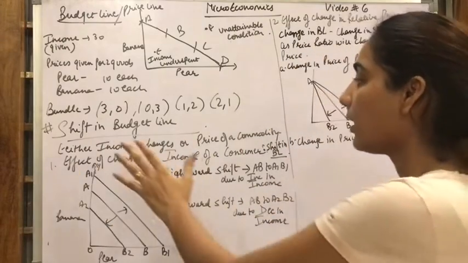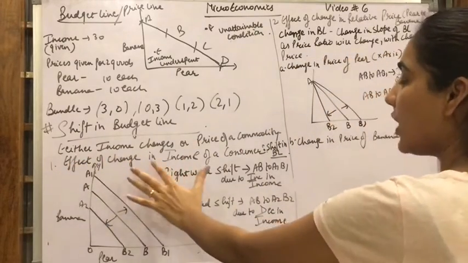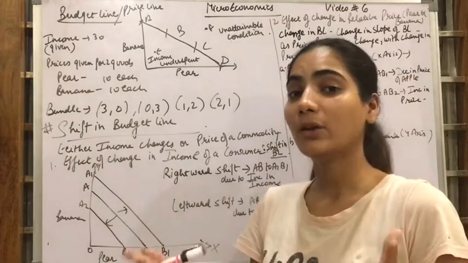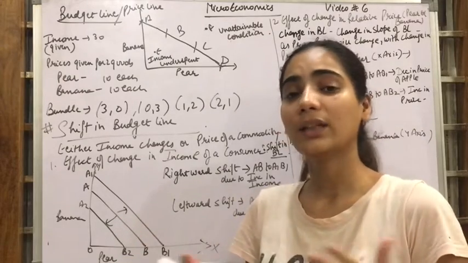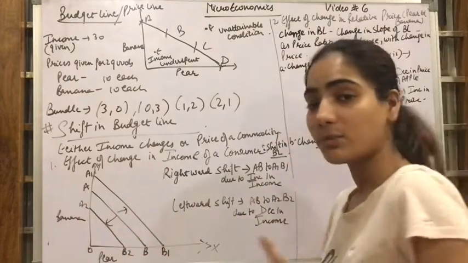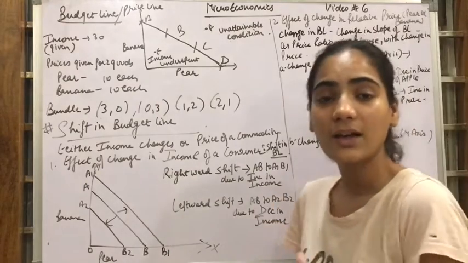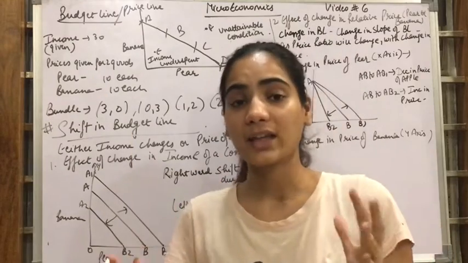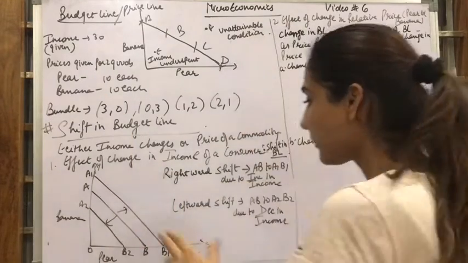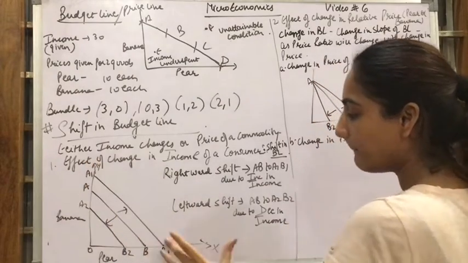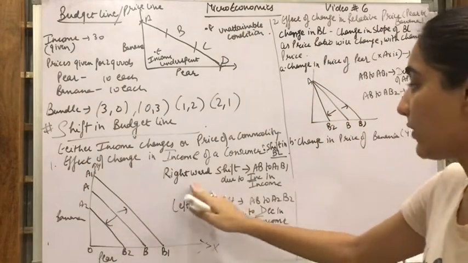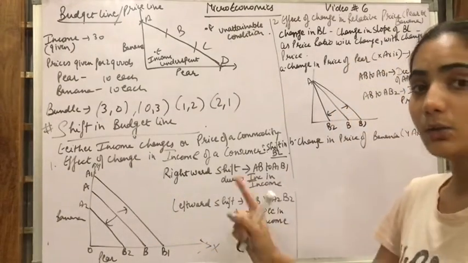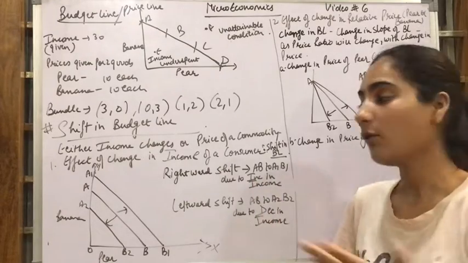So first, the effect of change in income of the consumer. If the income of the consumer has changed, what will be the effect on the price line? What will be the effect on the budget line? AB was my earlier budget line. Now my income has changed. मतलब suppose my income has increased. अब मेरी income बढ़ गई है तो I can have more of both the goods. So AB has shifted to A1B1. So the rightward shift means AB has shifted to the A1B1 budget line. Why? Due to the increase in income, I can have more of both the goods.